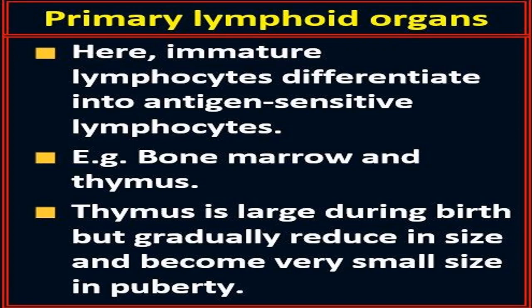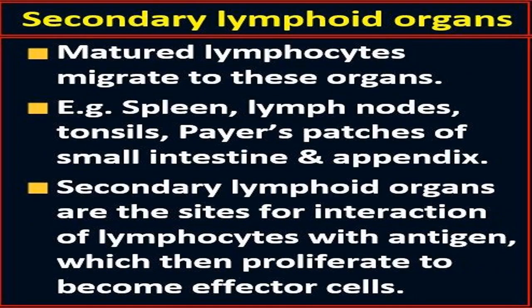Now secondary lymphoid organs. Lymphocytes have formed and matured in primary lymphoid organs. Now what is the role of secondary lymphoid organs? Let's see. The matured lymphocytes which have matured in primary lymphoid organs...